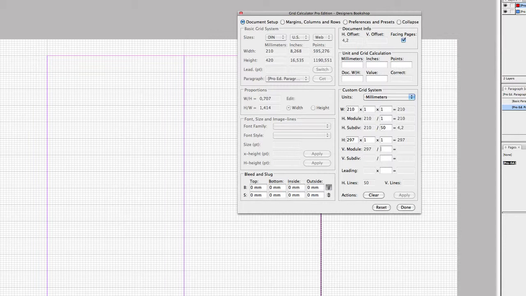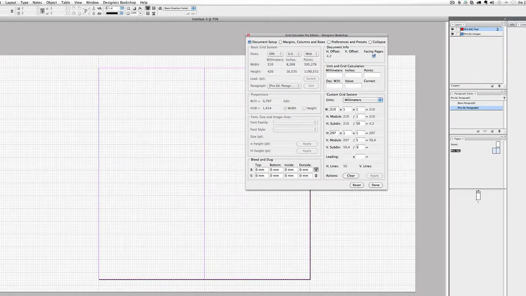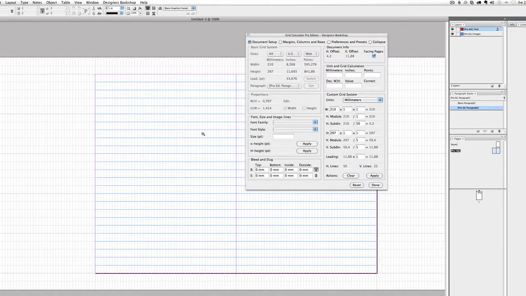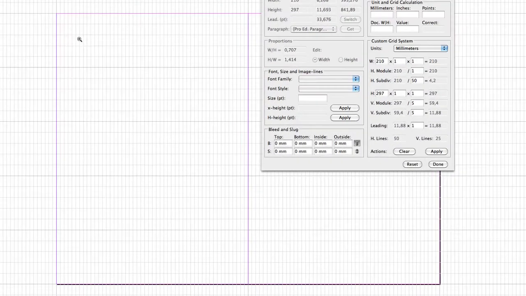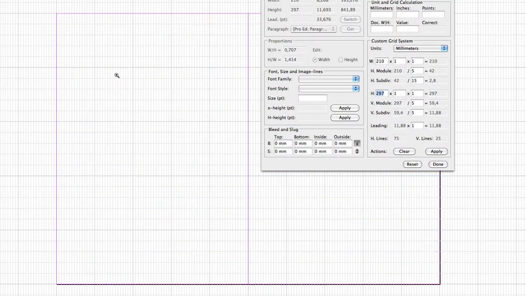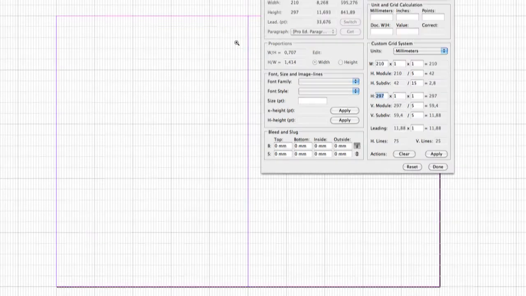And if I want, I could enter modules here. And I could also continue dividing into subdivisions. So if I press apply here, this is how it looks. Let me hide the baselines. So you see that we have 5 modules on the height. 1, 2, 3, 4, 5. I could do the same thing here. 1, 2, 3, 4, 5.